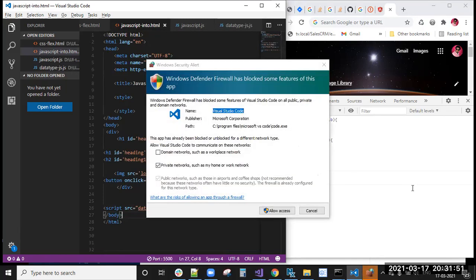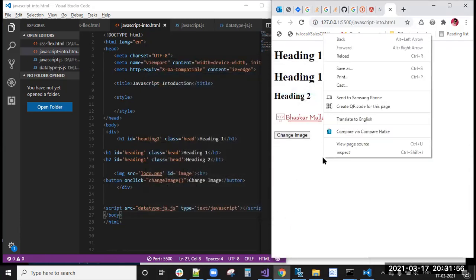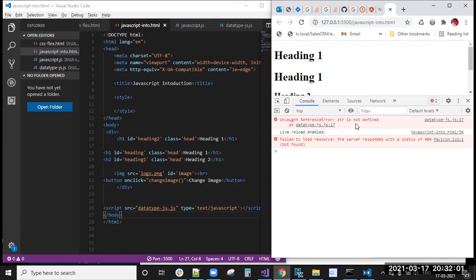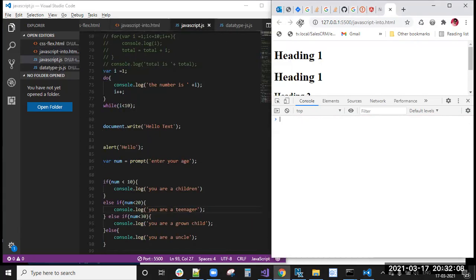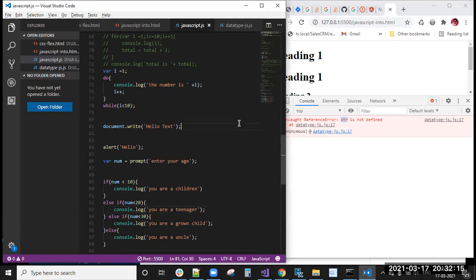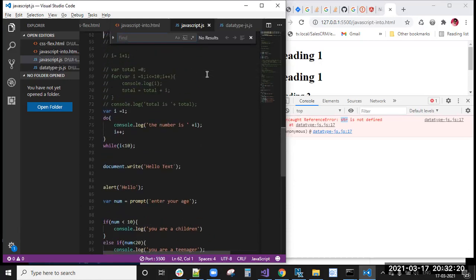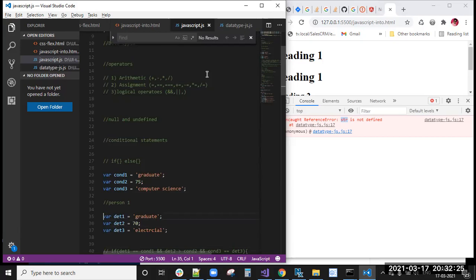So we will allow access. Okay, ignore this, str is not defined. Now refresh this. I'm commenting everything, guys, here. So we are getting some issues.